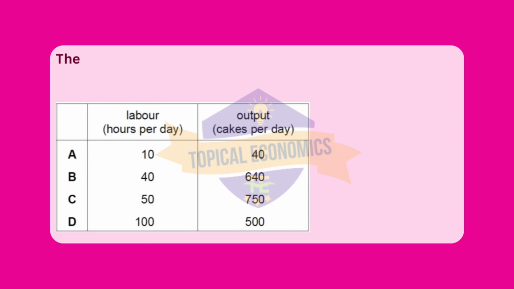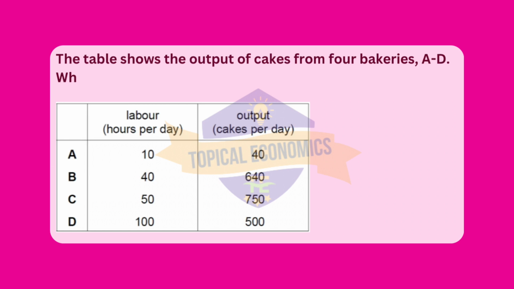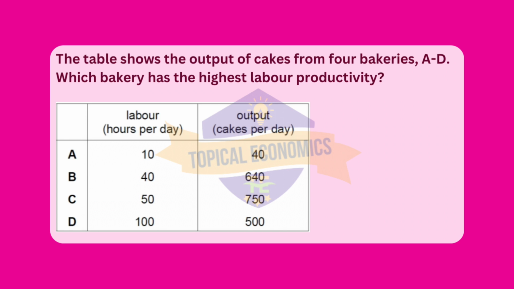Moving to question 6. The table shows the output of cakes from 4 bakeries, A to D. Which bakery has the highest labor productivity? Reference, 2021 October, November, version 3. The correct answer for this question is option B. To determine which bakery has the highest labor productivity, we need to calculate the output per hour of labor for each bakery. Labor productivity is calculated by dividing the total output, cakes produced, by the number of labor hours worked.